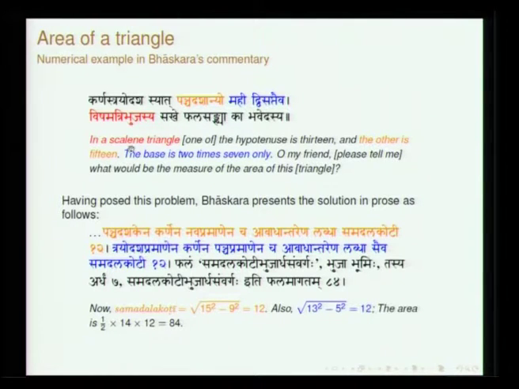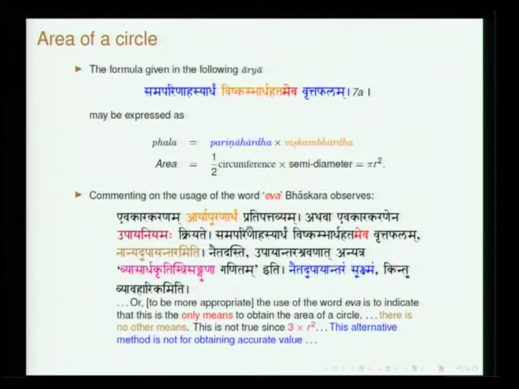Basically, he presents how one finds the area of a triangle. Given the three sides, you have to calculate the height, and from the abadha you have to get the area. So, now I move on to the area of a circle, which has been presented by Aryabhata. This is very interesting. In fact, it is a half verse wherein he has used the word eva.